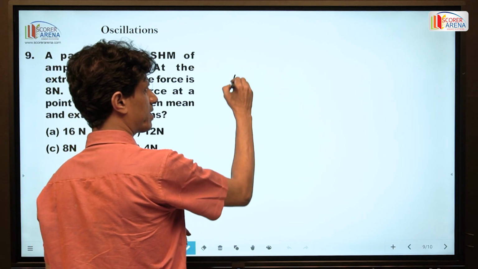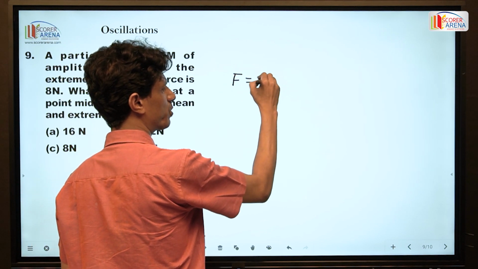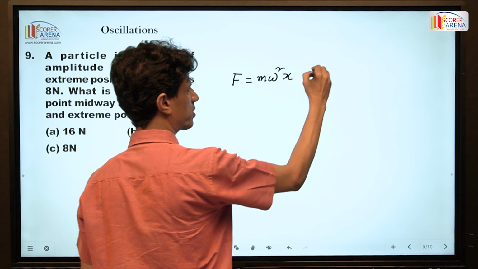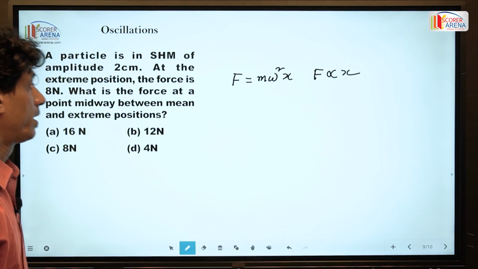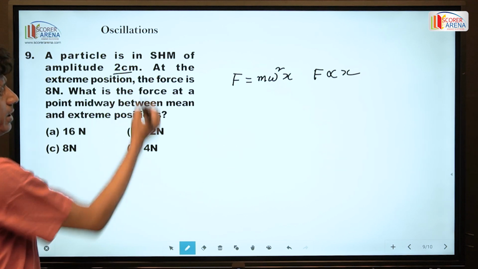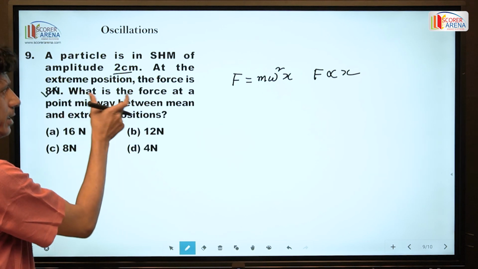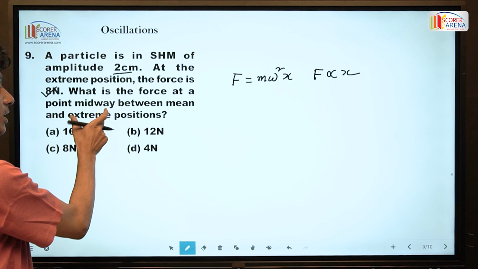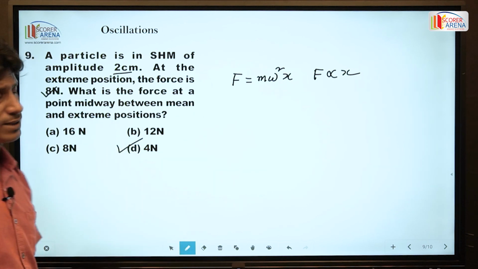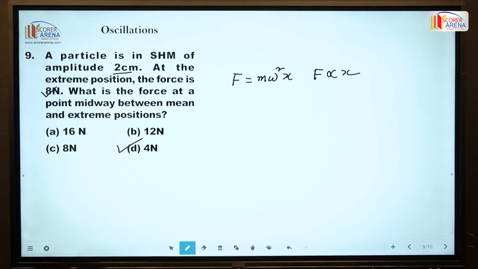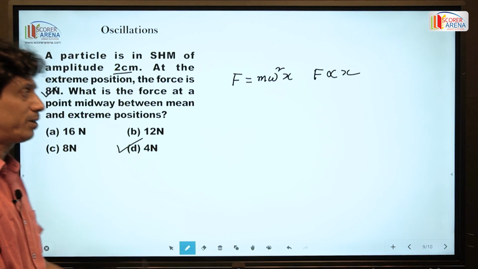Simple, restoring force is m omega square x. So simply, F varies as x. Amplitude is 2 centimeter, the force is 8 Newton. So if the amplitude is 1 centimeter, the force becomes 4 Newton. So these are simple questions, it is not necessary to calculate all the time for all problems.